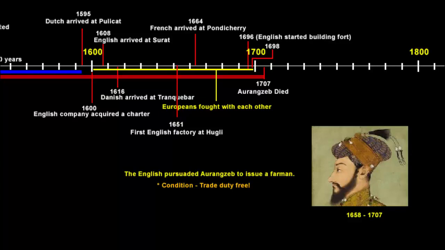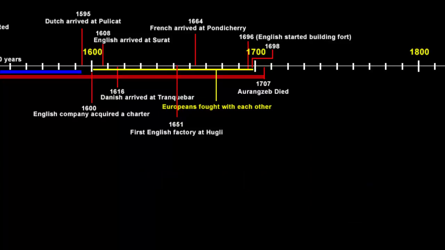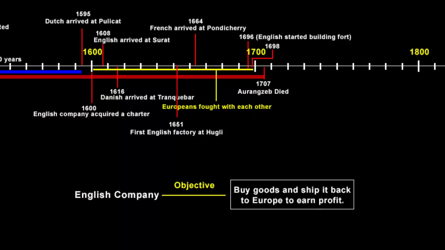Now you do understand this would cause enormous loss of revenue for Bengal. But the company did not care. In fact, they went for more and more concessions and wanted more privileges. Now I'll tell you where they actually wanted more of such privileges. So the main objective of the company was to buy goods and ship them back to the European market to earn profit. This was the initial main goal. But then it would be naive to say that the company had all loyal officials and that they were doing all fair trade. No, it had many corrupt officials who were doing private trade. Many of the officials, about whom we will read further, because it is interesting to know, made millions of pounds and lived a lavish lifestyle back in England by doing private trade.